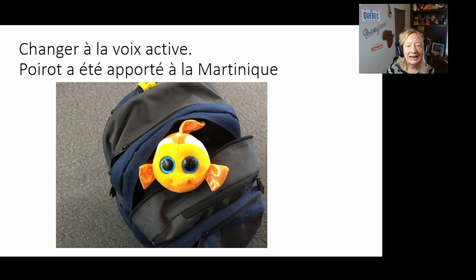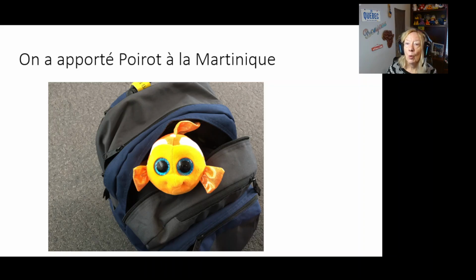Changer à la voix active. Poirot a été apporté à la Martinique. So look for the verb tense for être, a été. It's in the passé composé. So now you're going to take apporter and put that in the passé composé. Use on as the subject. Poirot becomes the object. On a apporté Poirot à la Martinique.